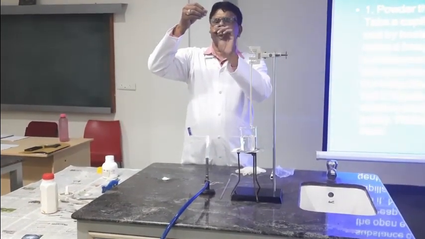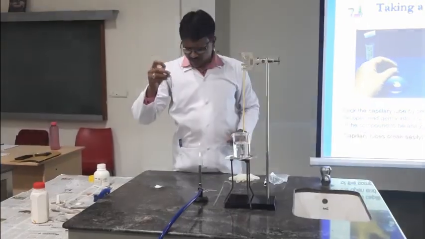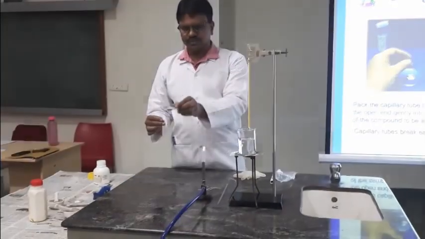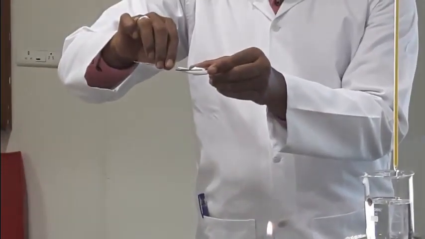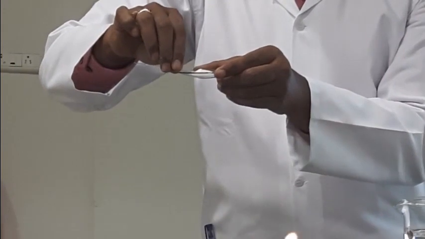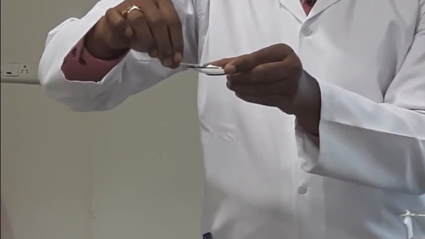So this one end of the capillary is closed. Now this is the substance whose melting point is to be determined. So I am inserting the substance into this capillary.